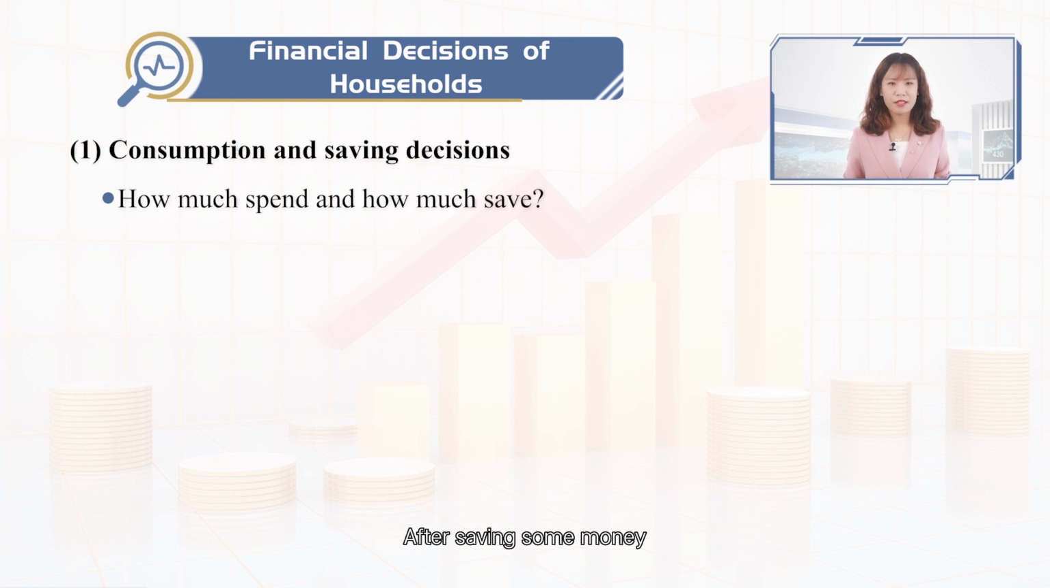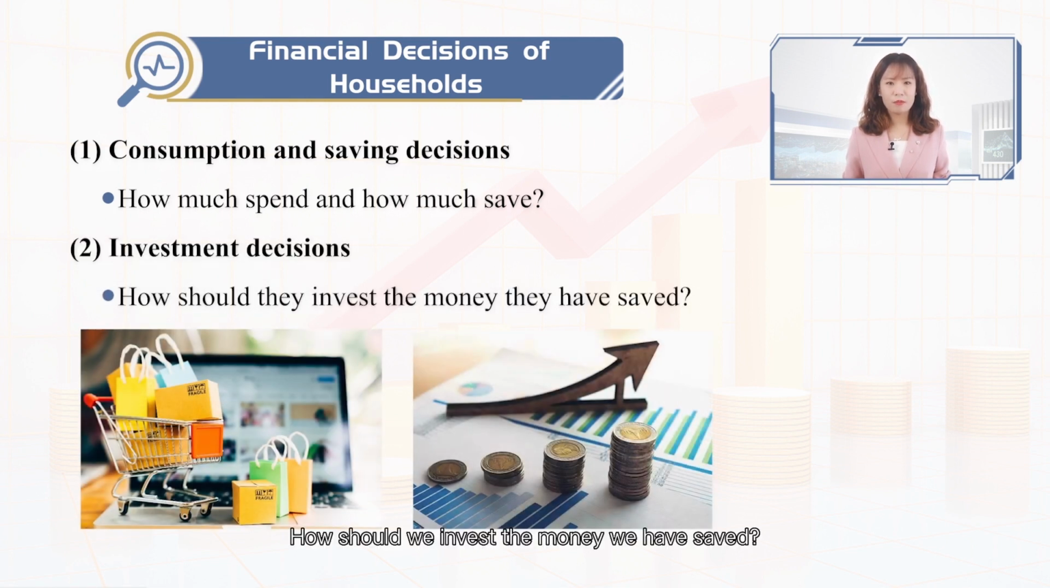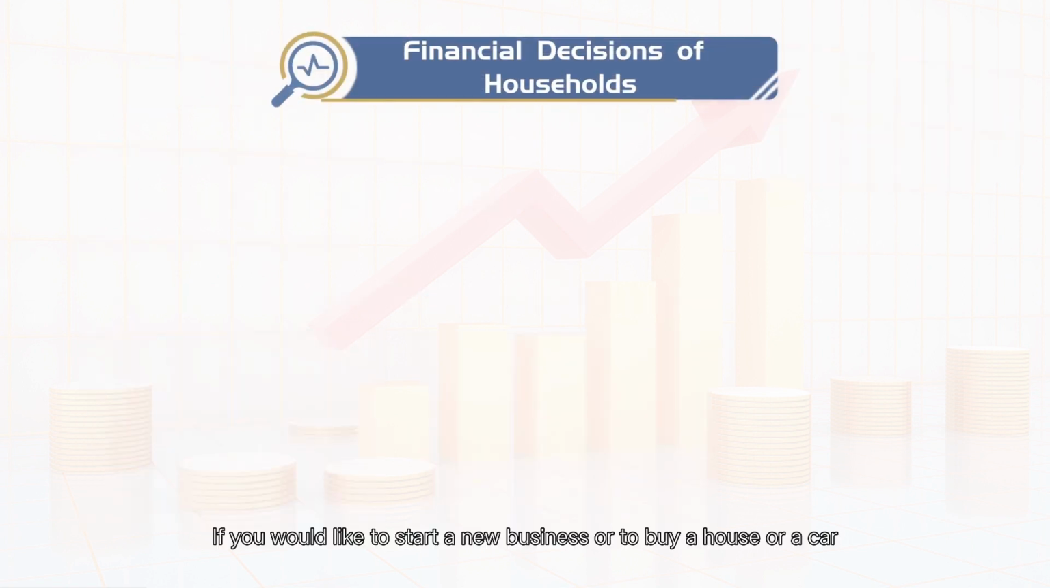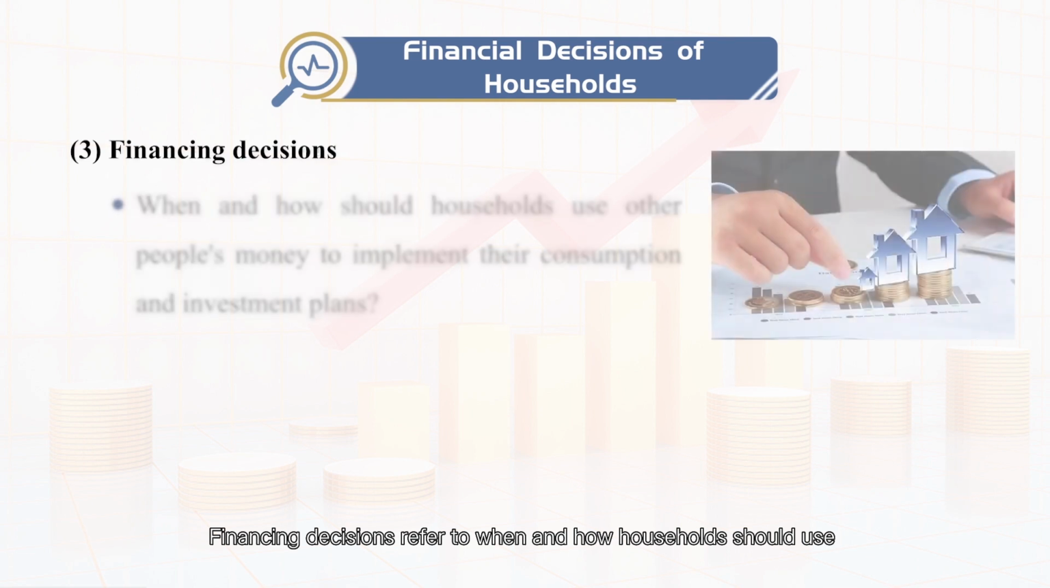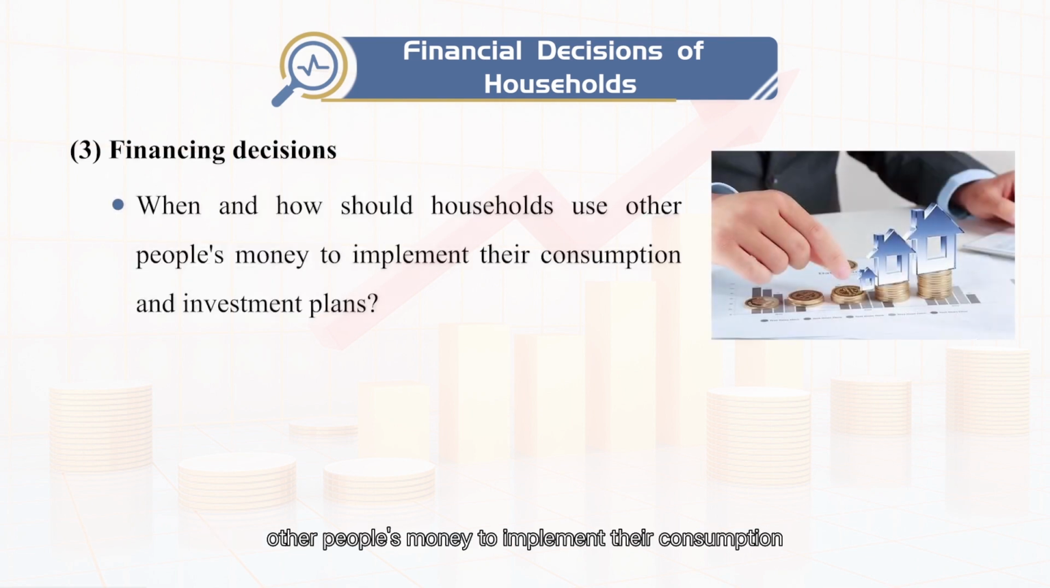After saving some money, it is possible to do the second type of decisions, investment decisions. How should we invest the money we have saved? Everybody thinks that the more wealth, the better, right? If you would like to start a new business or to buy a house or a car, but you do not have enough money, the third type of decisions, financing decisions, are involved. Financing decisions refer to when and how households should use other people's money to implement their consumption and investment plans.